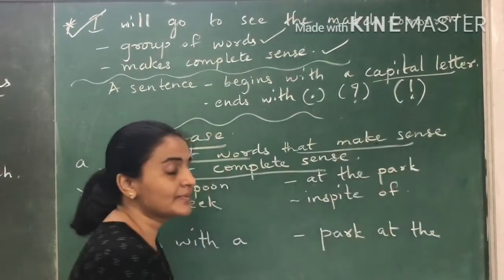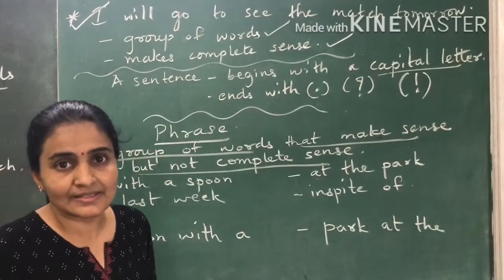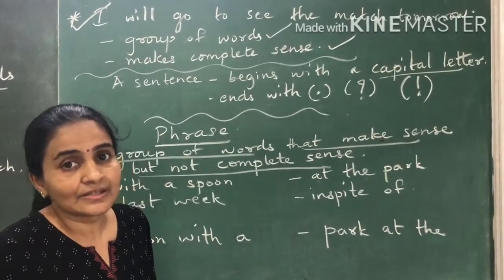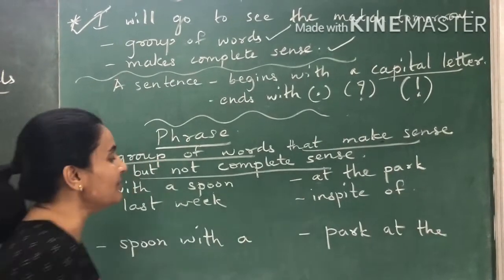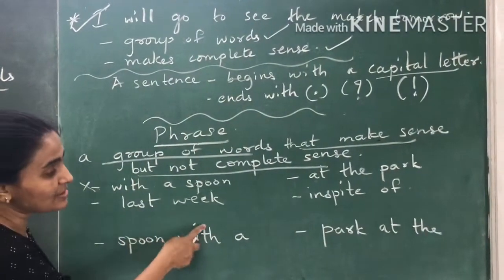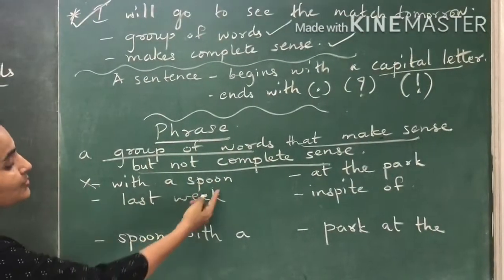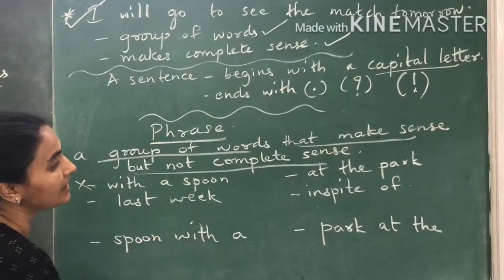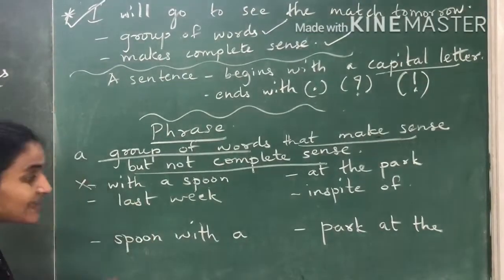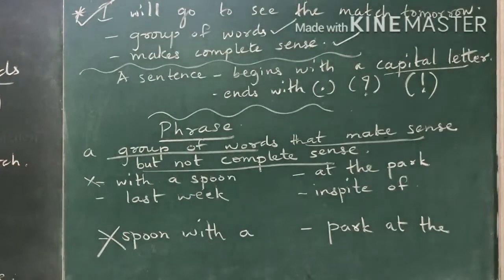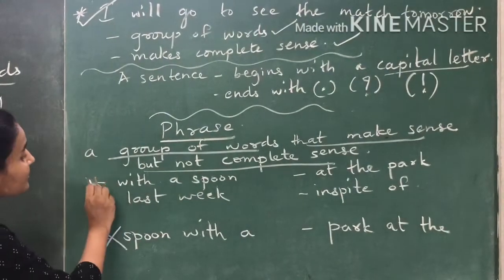At the park. Is it a group of words? Yes. Does it make sense? Yes. But does it make complete sense? No. So again, this is a phrase. In the same way, last week, in spite of. Say if with a spoon we arrange it as spoon with a, then do we call this a phrase? This is just a group of words. This cannot be called a phrase. And this over here, this is a phrase.